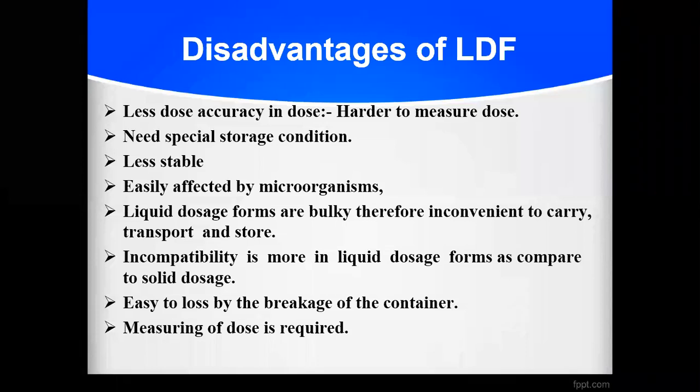But in liquid dosage forms, it is quite difficult to measure the accurate dose. Sometimes an extra dose may go, or sometimes a lesser amount of drug may be administered while measuring. It is quite hard to measure the exact dose of that preparation in the measuring cylinder.